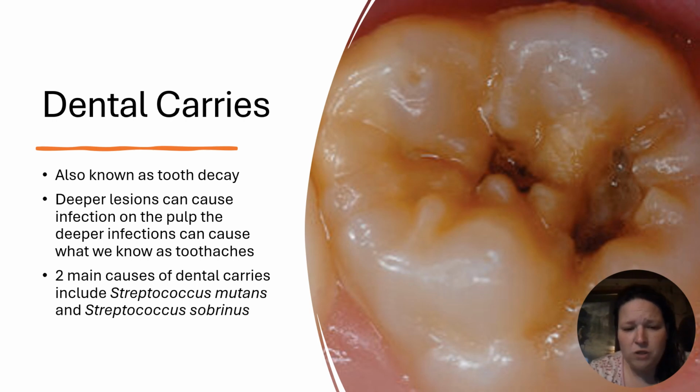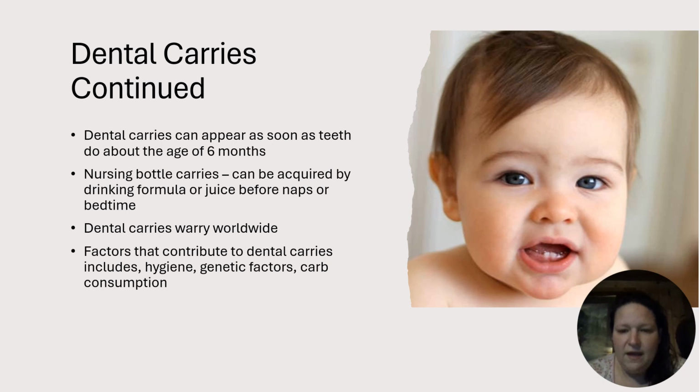The two main causes of dental caries include Streptococcus mutans and Streptococcus sobrinus. And I hope I'm saying those right, but those are two different types of bacteria. A little more on dental caries. Dental caries can appear as soon as our teeth do, about the age of 6 months, depending on the child. Everyone's different. Some can be up to 2 months early, at 2 months of age, and some can be a little later. But anyway, whenever we do start to develop those teeth, we are prone to dental caries.